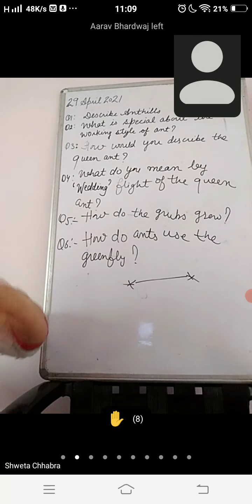Guneet, you tell me this answer. Yes, Guneet? Okay. So the queen ant is basically the mother of the entire population of the area. And it has a lifespan of about 15 years. So this answer I'm going to ask other students also, get ready.